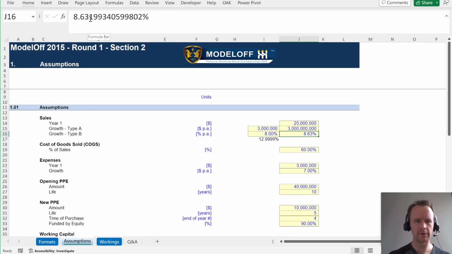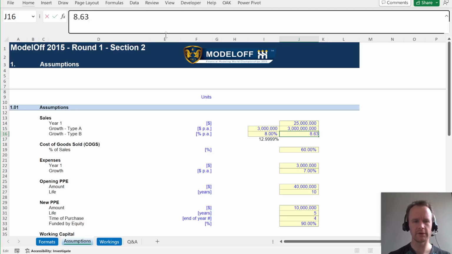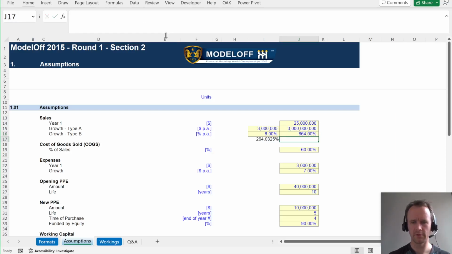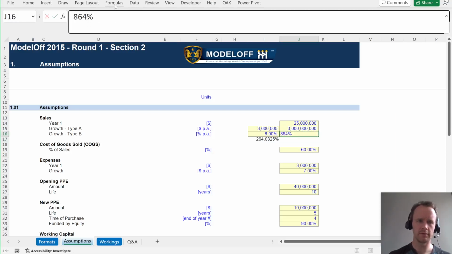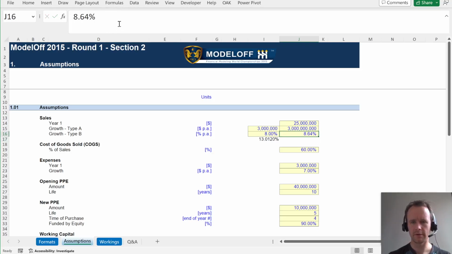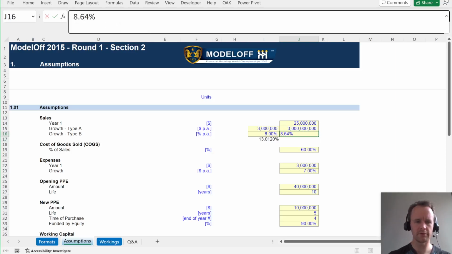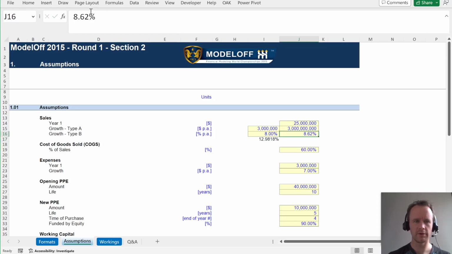Let's see, 8.63. Well, I guess the easy way to check is if I go 8.64, whoops, 8.64, that's noticeably over. If I go 8.62, that's noticeably under. 8.63 on the nose, pretty close. Okay, so that is my answer.